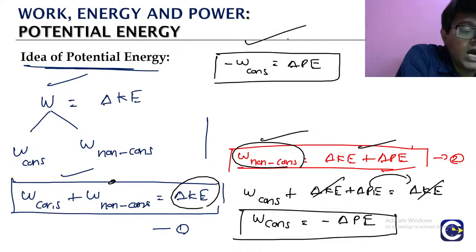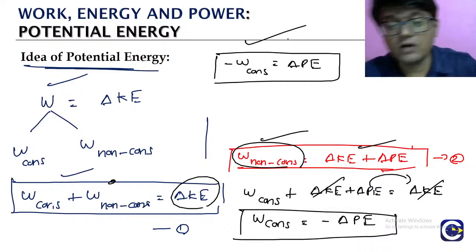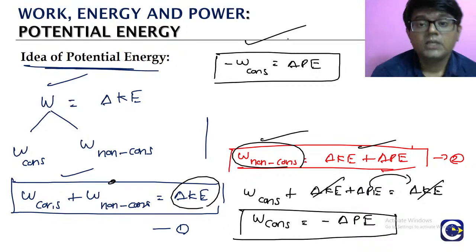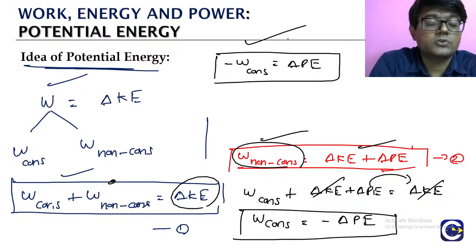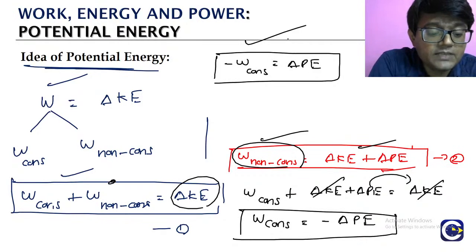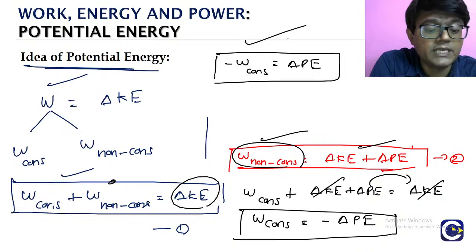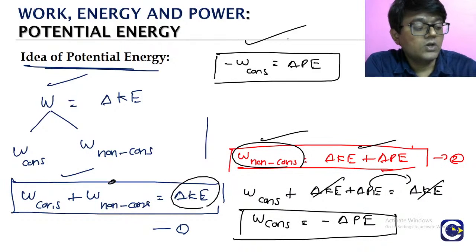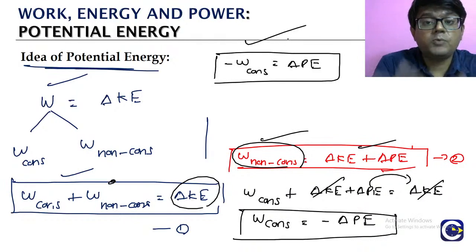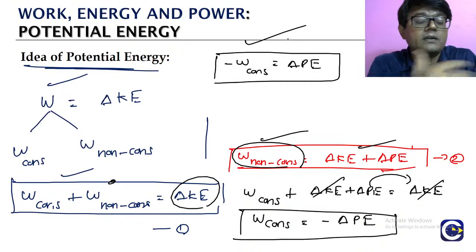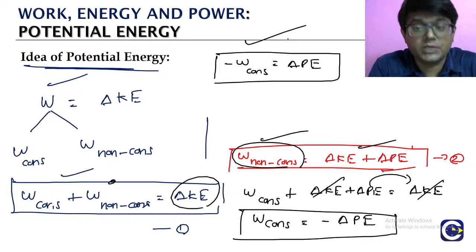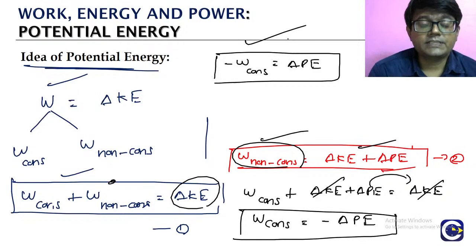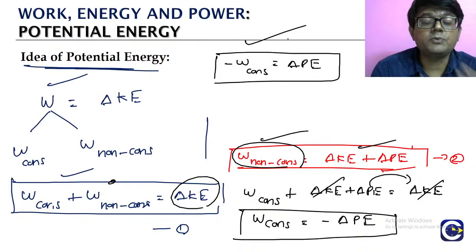So this is how our potential energy term is going to be defined. How will we define the potential energy for any conservative force? Negative of work done by the conservative force is equal to the change in the potential energy. Okay, so this is how we are defining the potential energy. So remember one thing, potential energy is not a real form of energy. This is an assigned value. No particle on its own will possess potential energy. It is always the particle interacting with the conservative force that is the reason for the potential energy. Now just keep a note of this particular formula. We will keep using it quite often in the subsequent discussion.